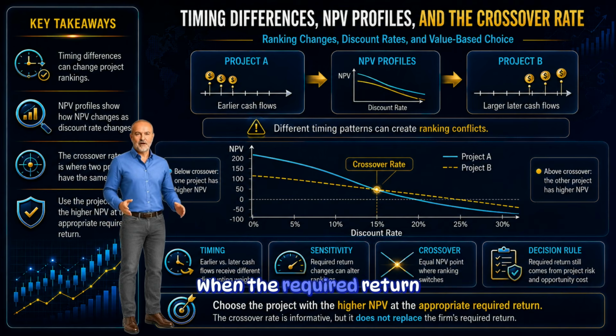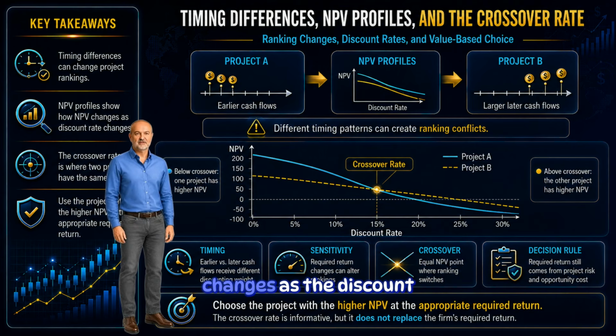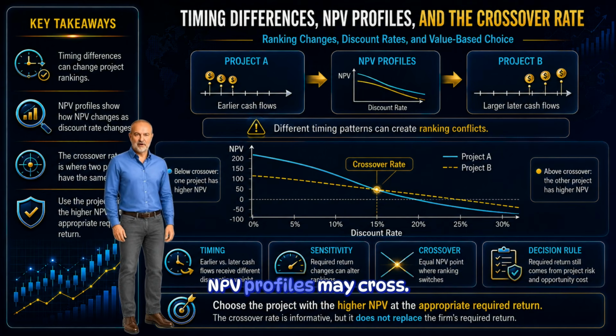When the required return changes, the ranking of projects can also change. This is why NPV profiles are useful. An NPV profile shows how a project's NPV changes as the discount rate changes. It gives managers a visual way to see whether the ranking is stable or sensitive to the required return. When two projects have different timing patterns, their NPV profiles may cross. The discount rate where the two projects have the same NPV is called the crossover rate.